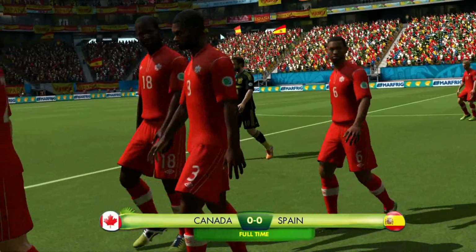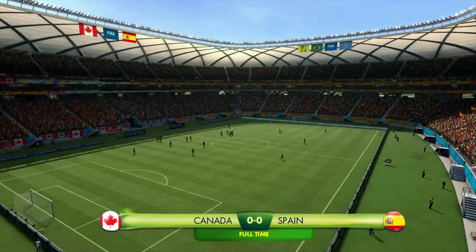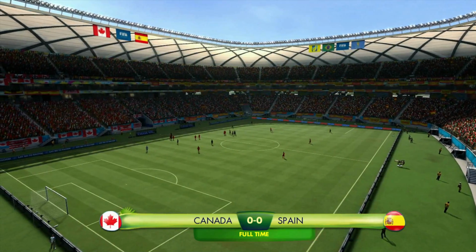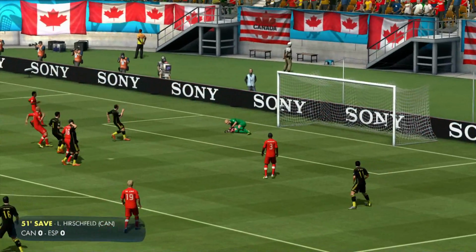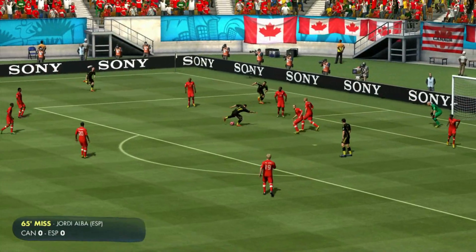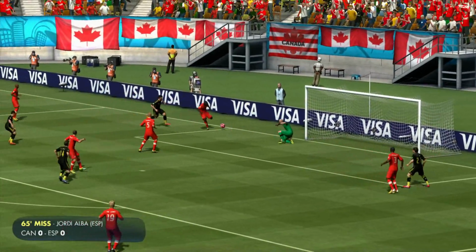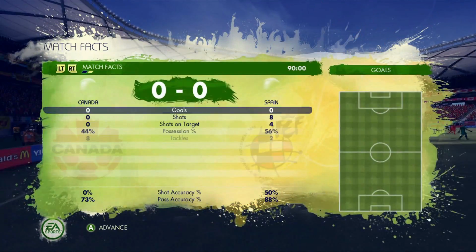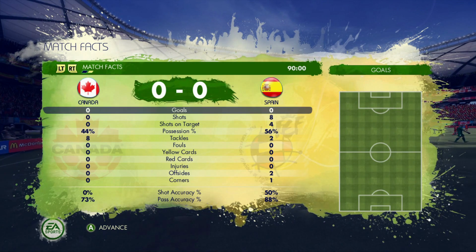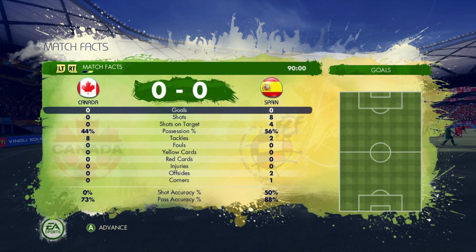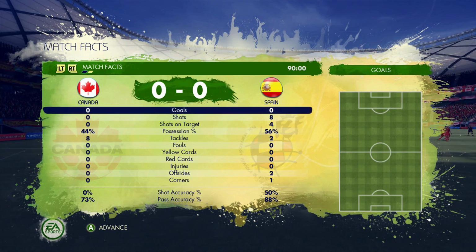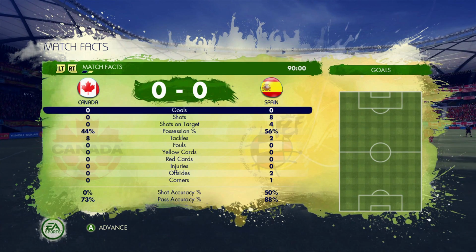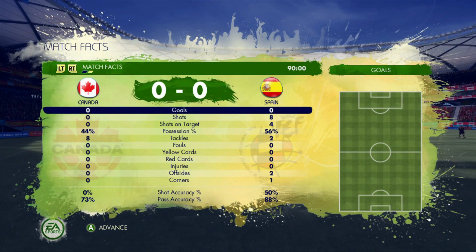So it's full time, and Canada are still drawn level with Spain here. It's still 0-0. Spain have had a load of chances, but Canada are holding on, that underdog spirit carrying them in this one. If they can hold on for another 30 minutes, look how many shots Spain have had compared to Canada. It is just levels above, but yet Canada is still holding on, and for Canada to win this one, I think they have to drag Spain to penalties.